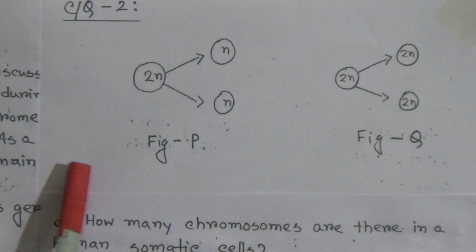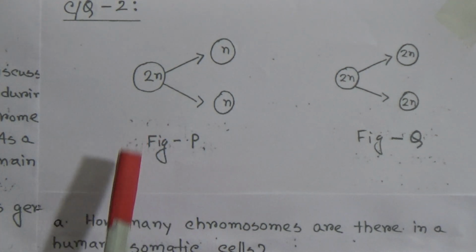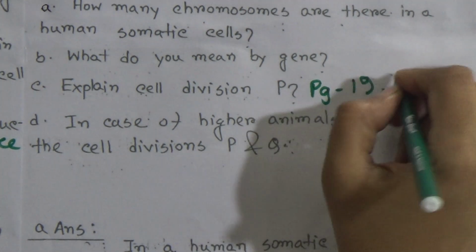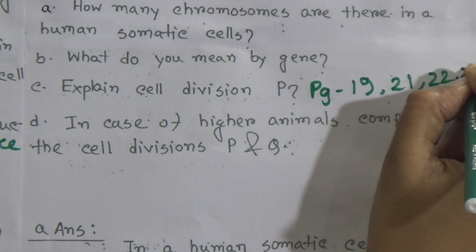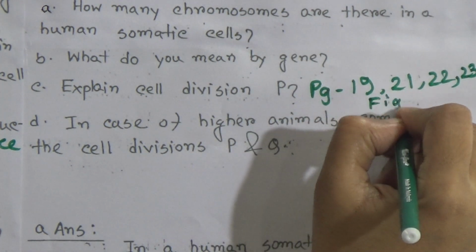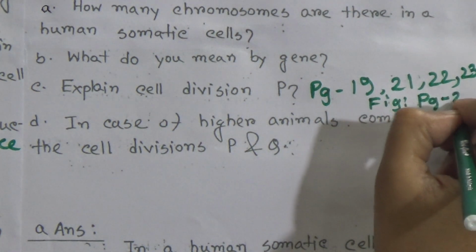That means you have to follow 4 pages for this question answer: page 19, 21, 22 and 23, and along with this you have to give the figure from page 23.